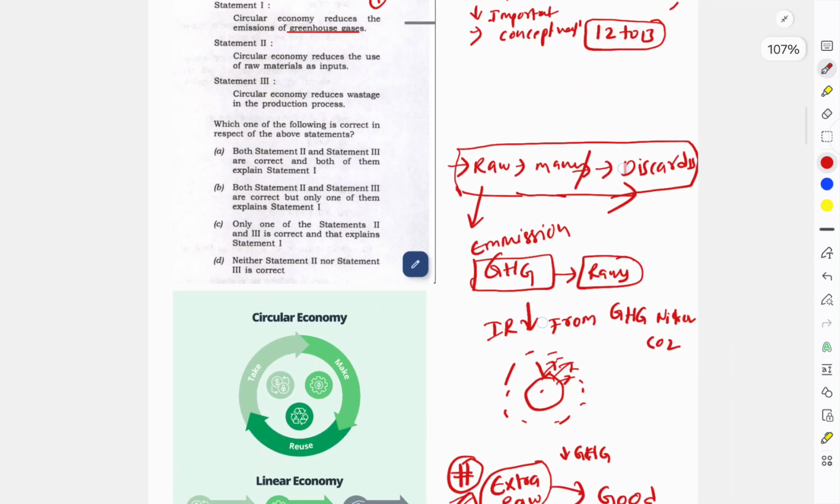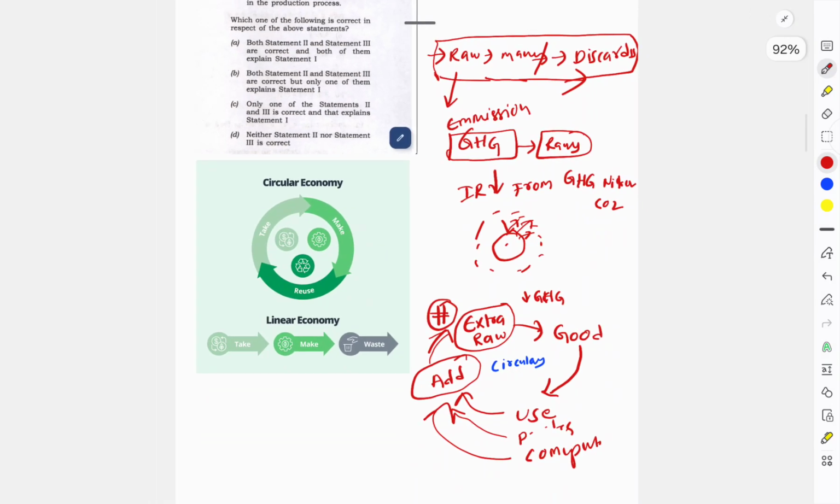Whenever we are making something for the first time, we are consuming a lot of raw materials here. For making the new product we have to do some changes and some manufacturing, so there is a lot of wastage released from there. When already used material, which is already made, is taken into the economy and we are recycling it, then there is a lesser amount of wastage.